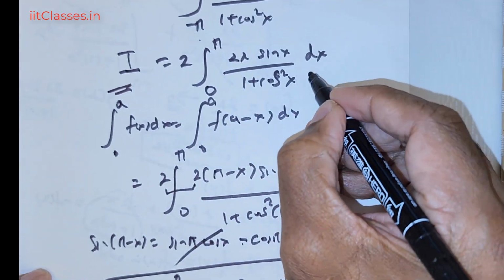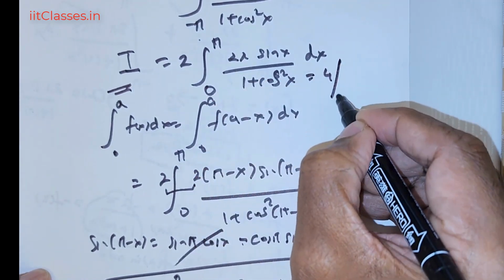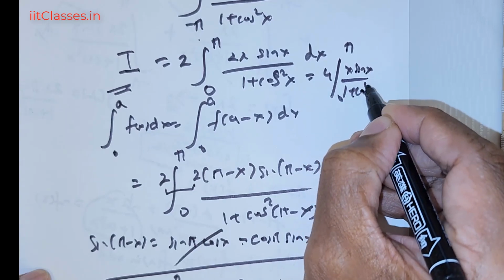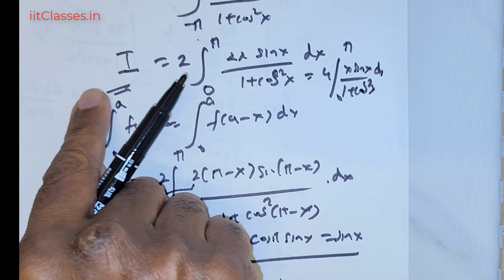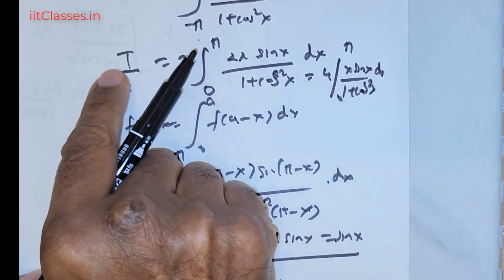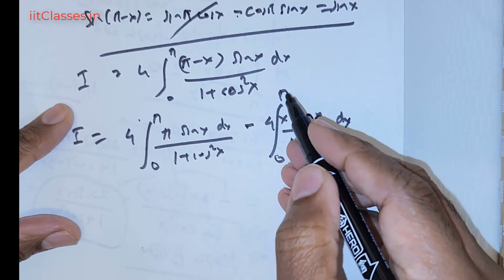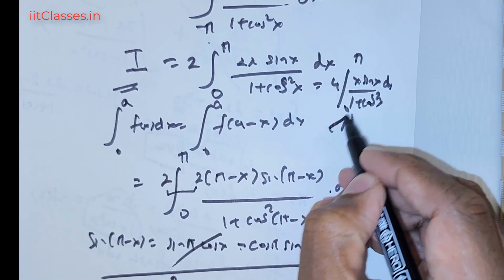So this is nothing but 2 into 2 is 4 integral 0 to pi x times the sine x divided by 1 positive cos squared x dx, right? So in place of this, I'm going to use this I. So already you have the quantity here, so this is the exact quantity that is featured here.